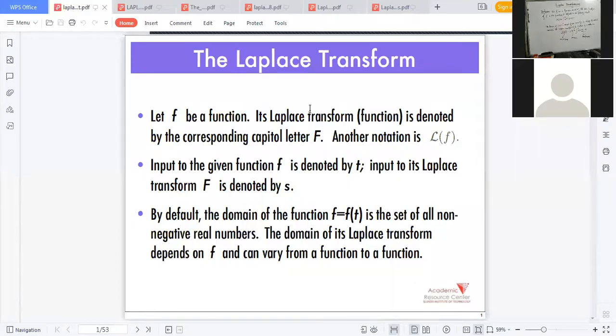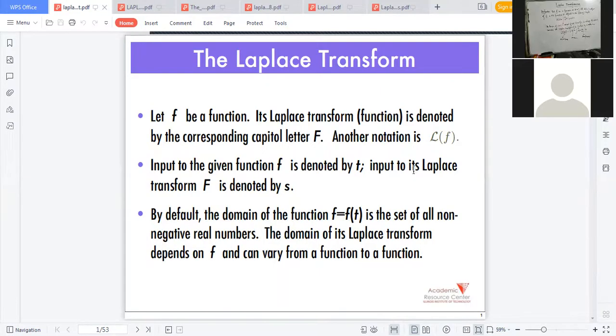So in this definition, f is any function and its Laplace transform is denoted by the corresponding capital letter F. Another notation is capital L f of t. The input to the given function, that means the independent variable, we denote by small t.